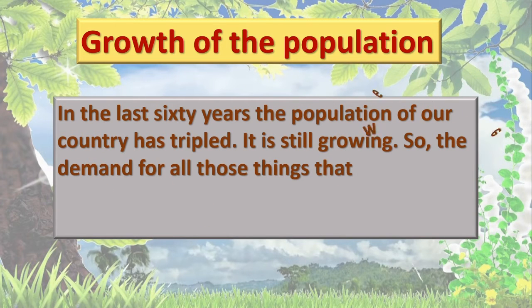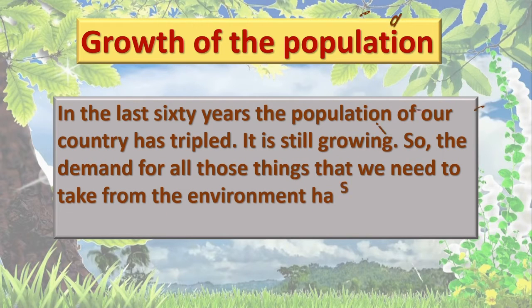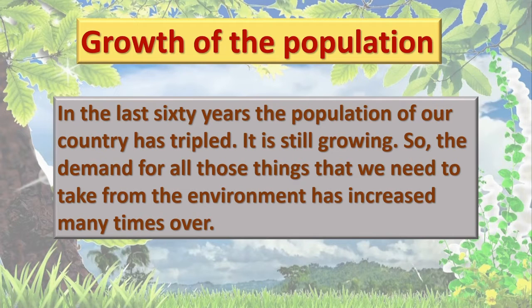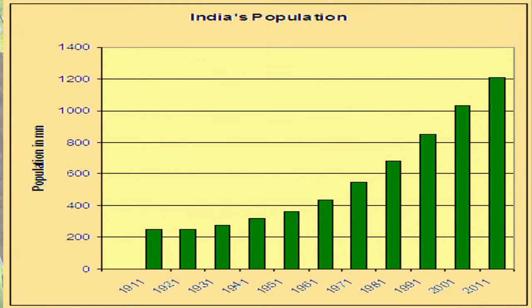Okay, it is still growing. So the demand for all those things that we need to take from the environment has increased many times over. Right? Now we will go through the graph and we will try to study the population explosion.